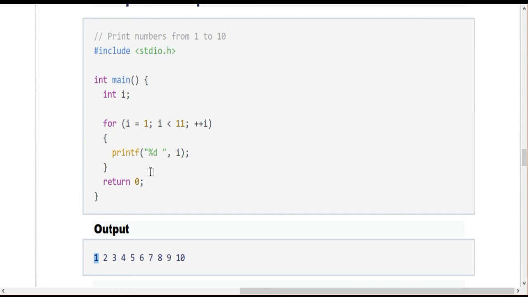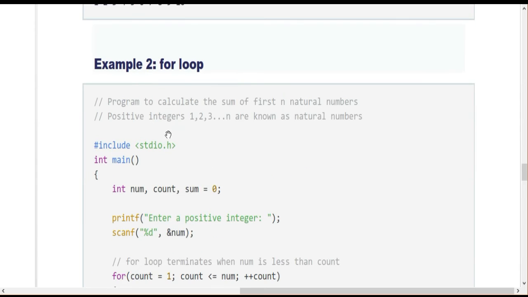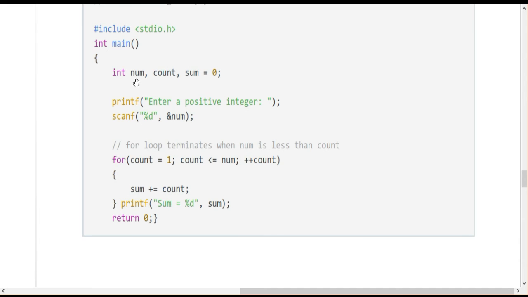So this is the structure and the working principle of the for loop, right? So you should remember the initialization structure here, and the condition checking and the incremental step. After that you can declare the block of statements within the open and close braces. So this is an example of a for loop. And the second example here: int number, count, sum equal to 0, enter a positive integer. Some positive integer will be given here, and come to this for loop. It's initialization, condition checking and incremental, right?